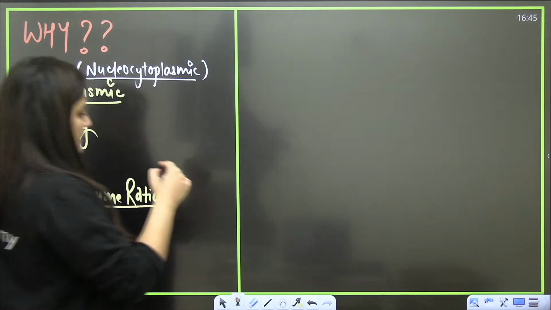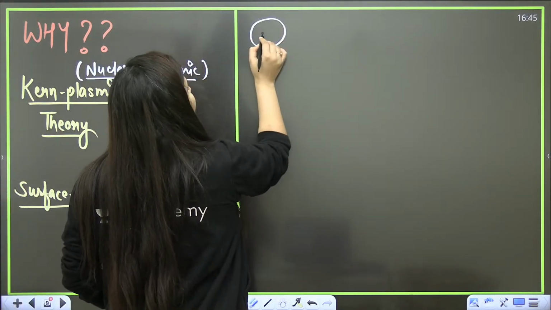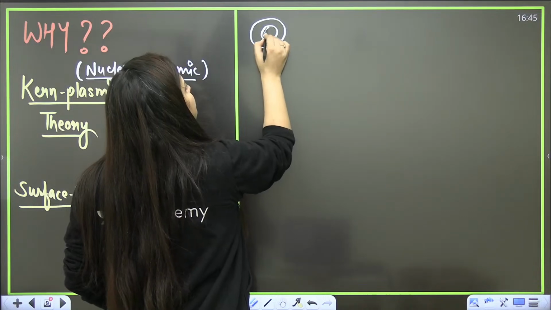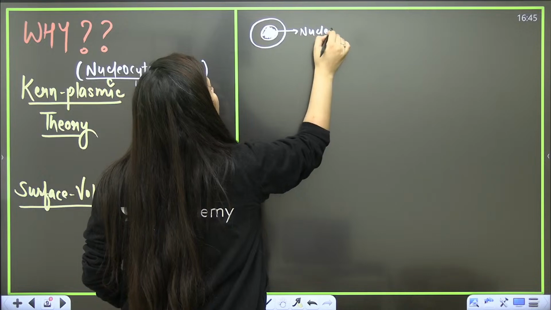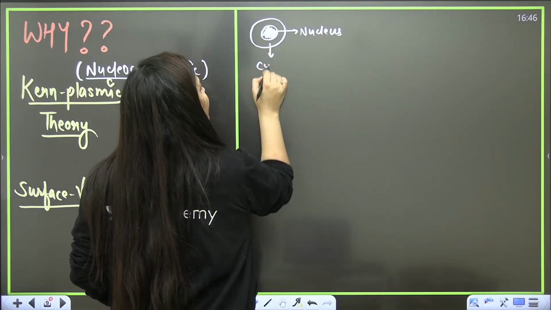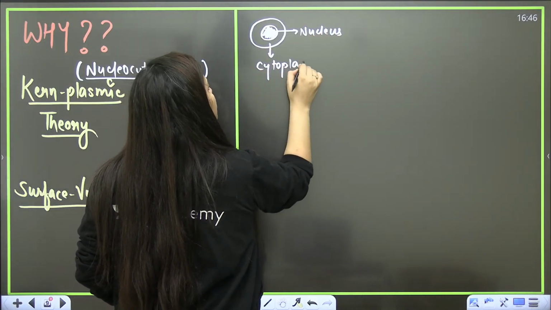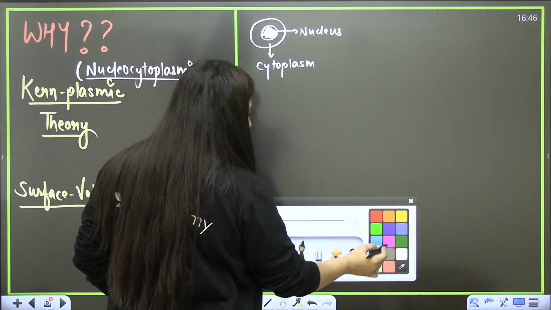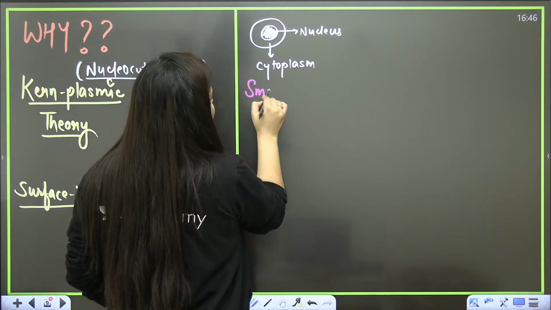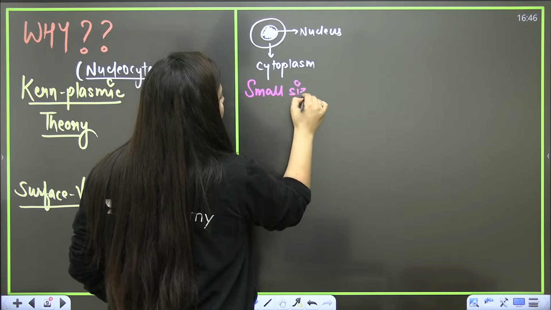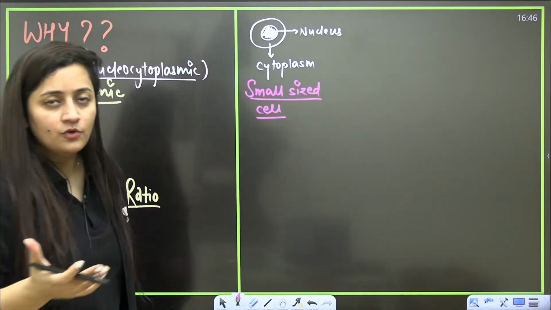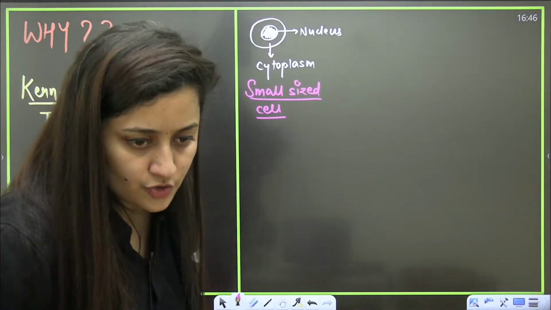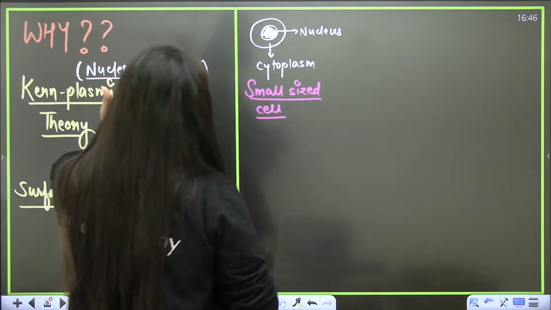Chalo, I'll explain. You might know that when we talk about a single cell, let's take the example of a single cell. This single cell has the nucleus, and in the surrounding there is cytoplasm. So let's say it is a very small cell, a small sized cell. I'm assuming that you know it. If you don't know it, let me explain this to you. So guys, you know that small size cell.